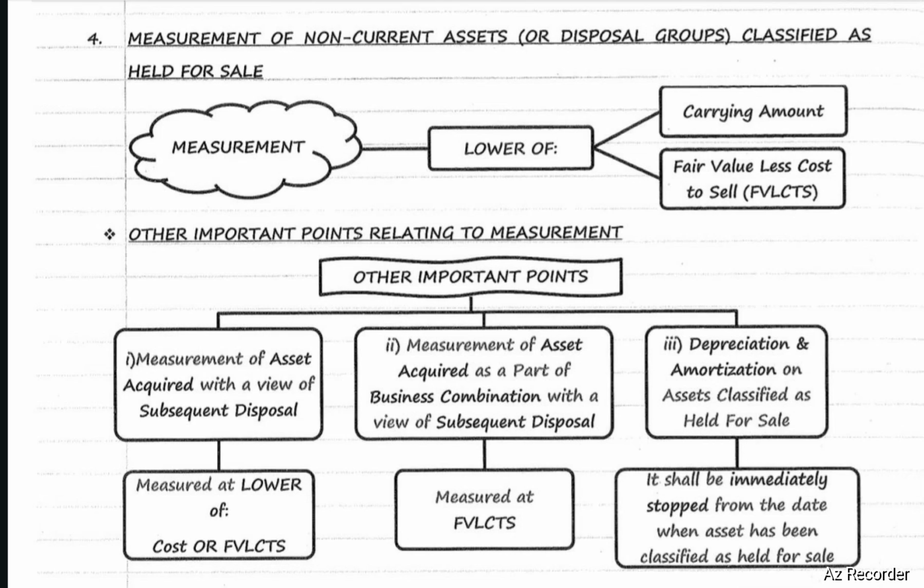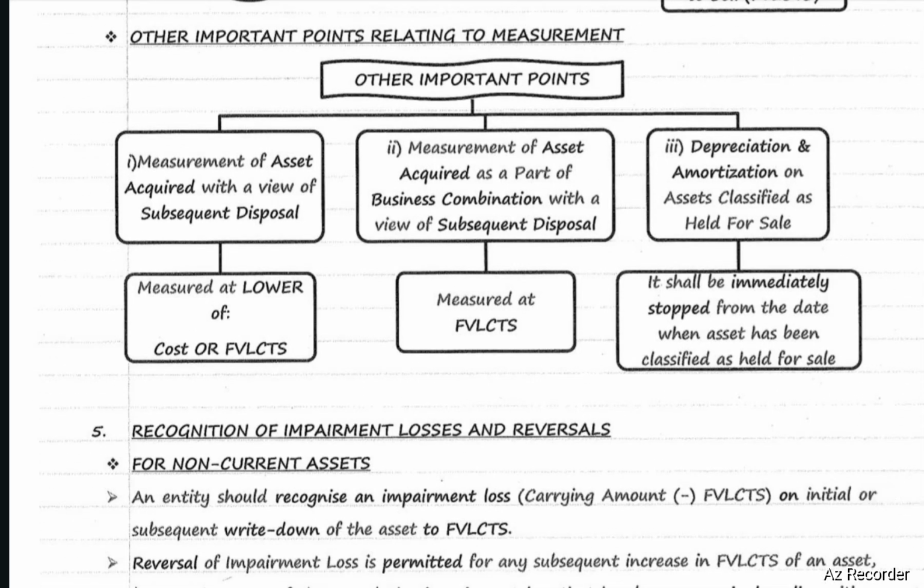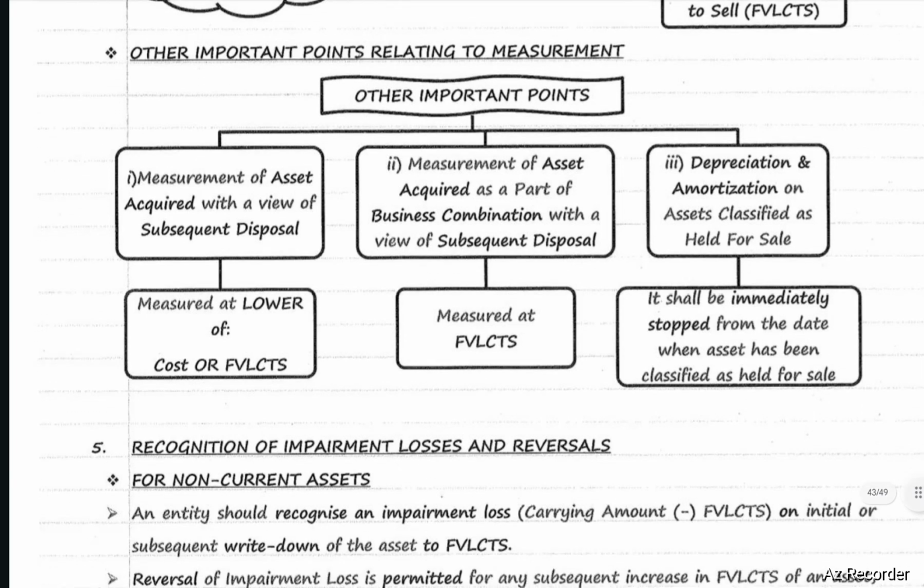Non-current assets or disposal groups held for sale will be measured at carrying amount or fair value less cost to sell, whichever is lower. Next, measurement of an asset acquired with a view to subsequent disposal: that asset will be measured at cost or fair value less cost to sell, whichever is lower. Second, measurement of an asset acquired as a part of a business combination with a view to subsequent disposal: it will be measured at fair value less cost to sell.